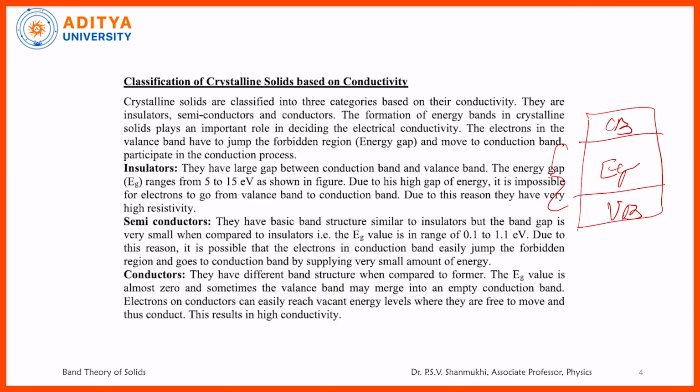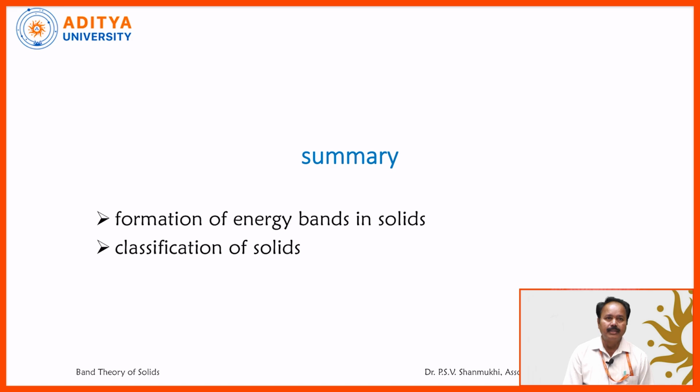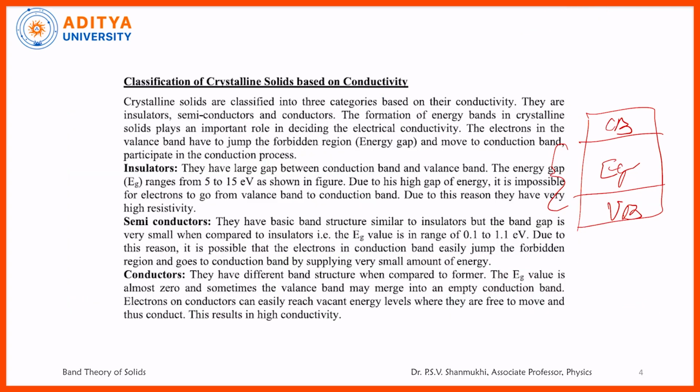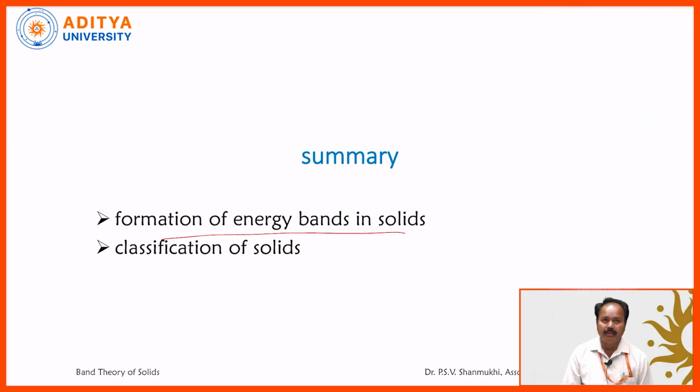So, coming to the summary, in this article what we have discussed is how the energy bands are formed in solids. When the atoms are very far apart, there is no interaction. Whenever they are brought very close, because of the interaction, energy bands are formed. Only the uppermost three energy bands are significant.